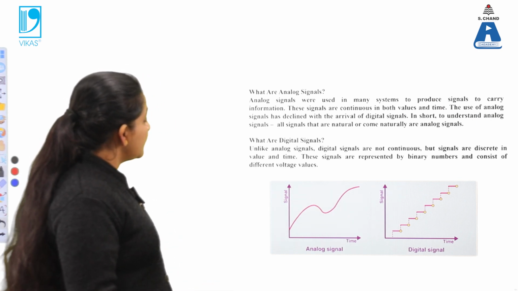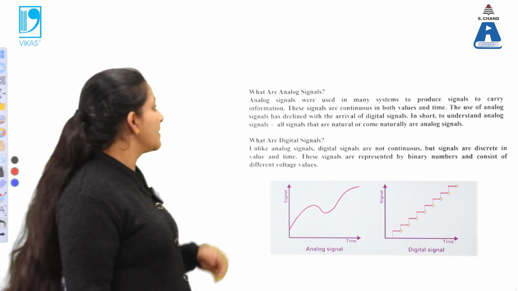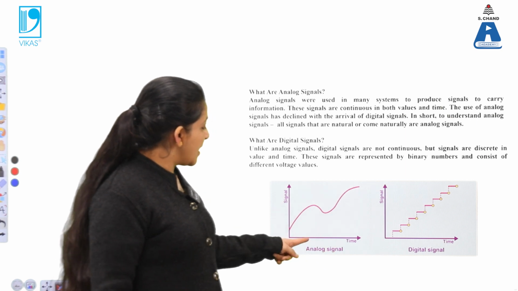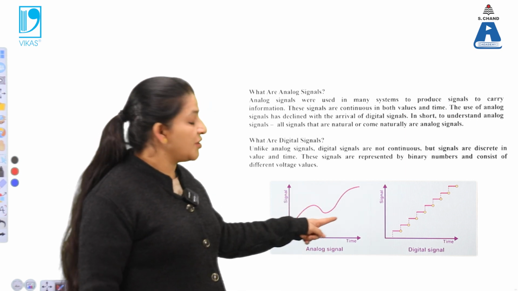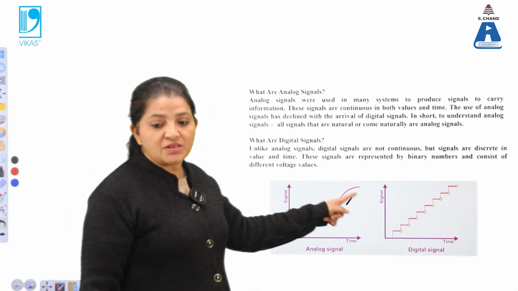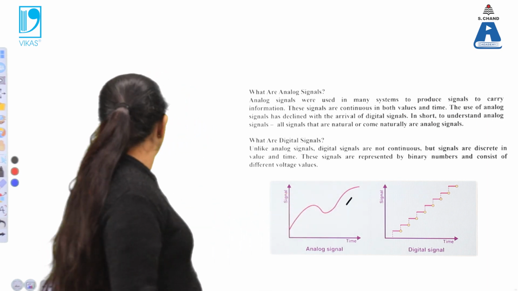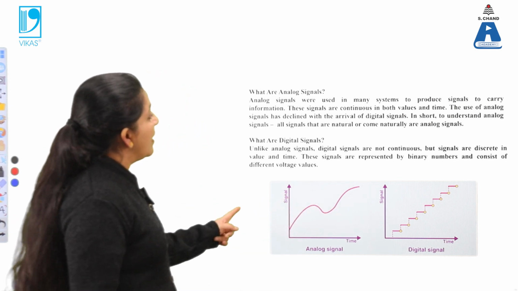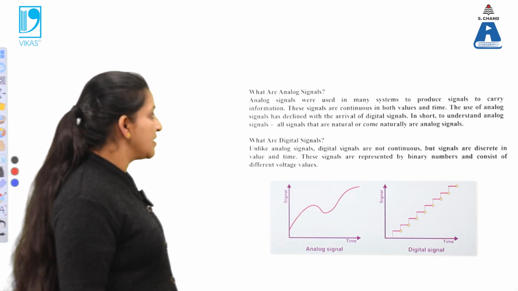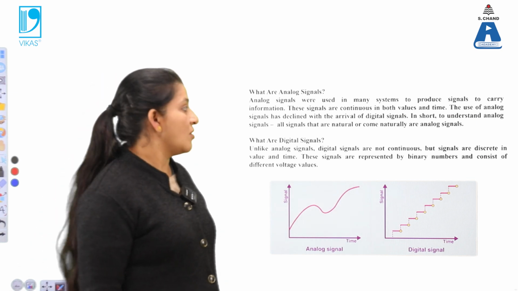Analog signals are therefore used in many systems to produce signals. They can carry information and they are continuous. For example, when we are dealing with analog signals over time, there is a continuous rise and continuous decline in the signal. So in analog signals there is a continuous information transfer from one place to another. In short, signals that are natural, or come naturally, are known as analog signals.